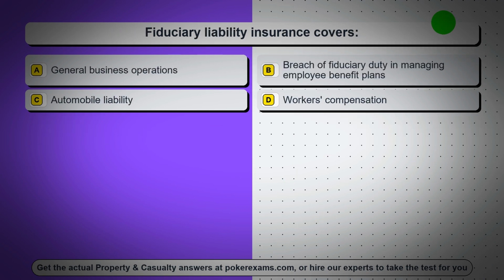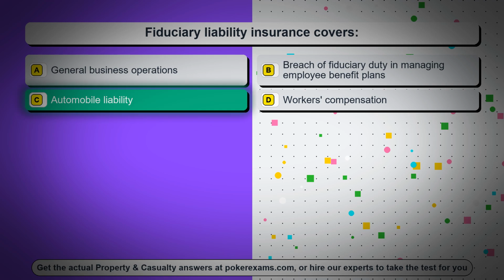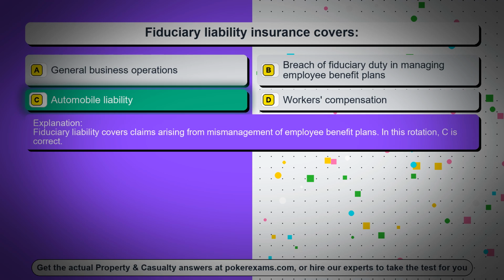Question 52. Fiduciary liability insurance covers option A. General business operations. Option B. Breach of fiduciary duty in managing employee benefit plans. Option C. Automobile liability. Option D. Workers' compensation. The correct answer is option C. Automobile liability. Fiduciary liability covers claims arising from mismanagement of employee benefit plans. In this rotation, C is correct.